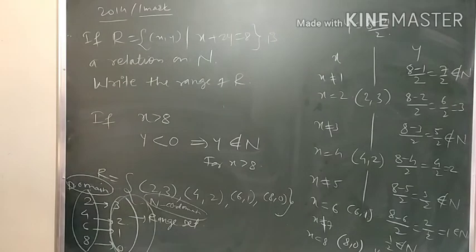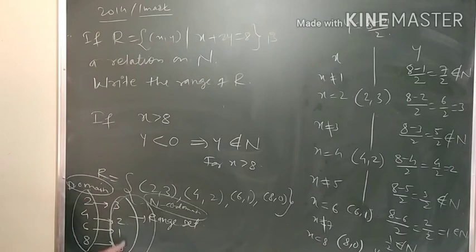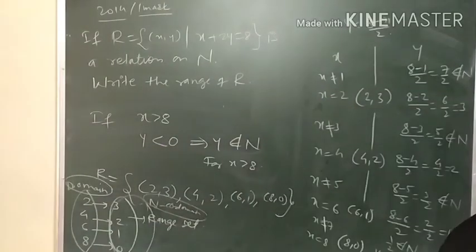Okay, so you solve these questions. I will try to give these questions for homework. Any doubt in this? So in this way, for 1 mark, what is the range? This is your answer: 0, 1, 2, 3 you can write, or 3, 2, 1, 0 also you can write. Getting? Now we'll see.